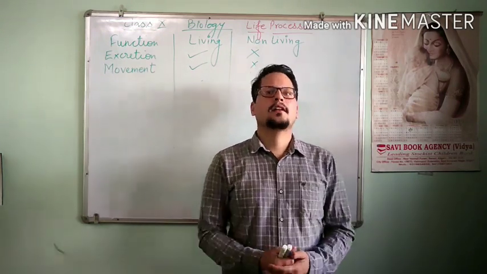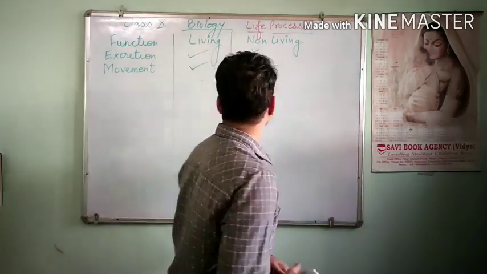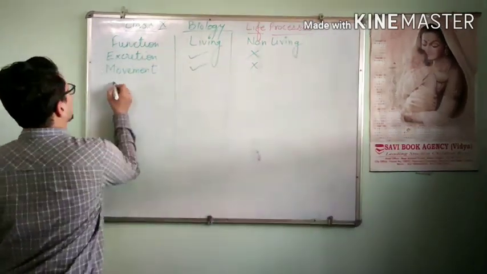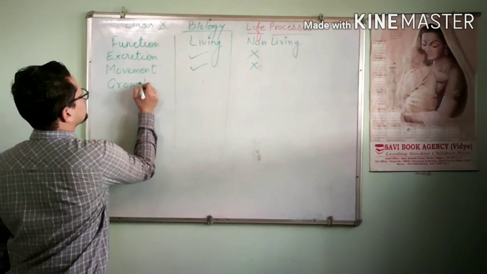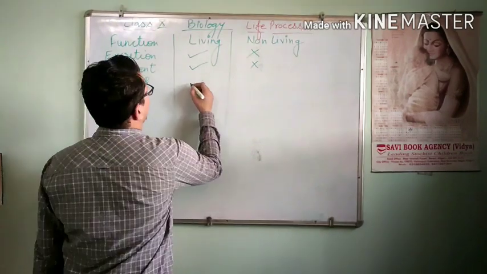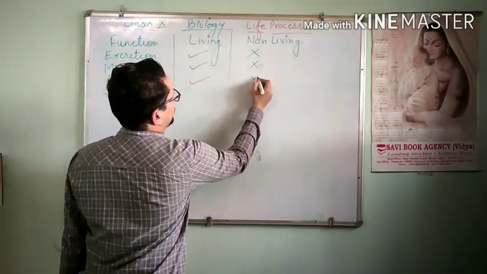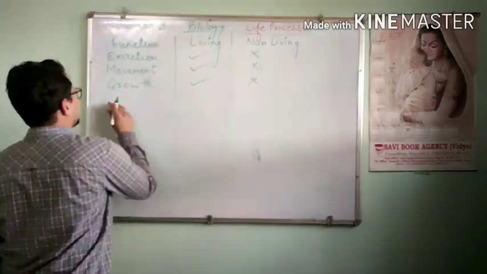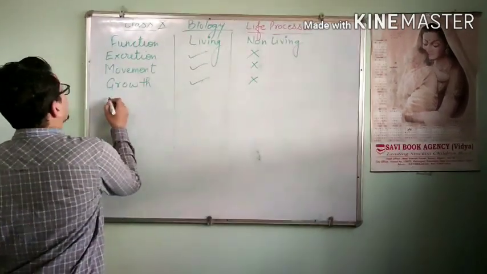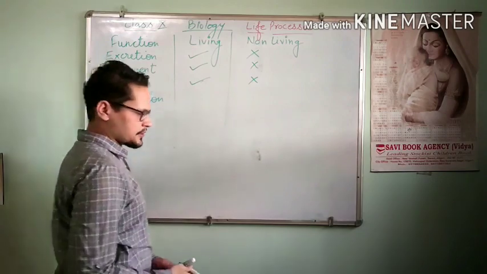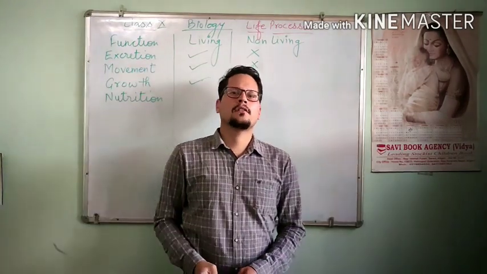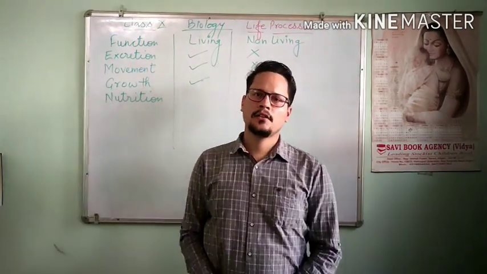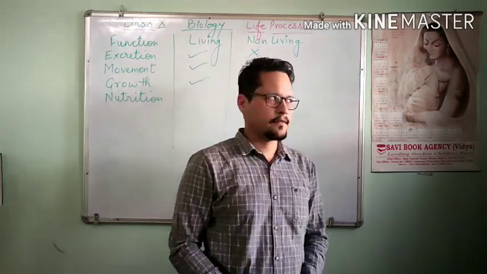Both these movements are growth dependent, right? Next is growth. Living things grow in size, but non-living things are the same as they are. Nutrition: intake of food for getting energy so that they can survive.